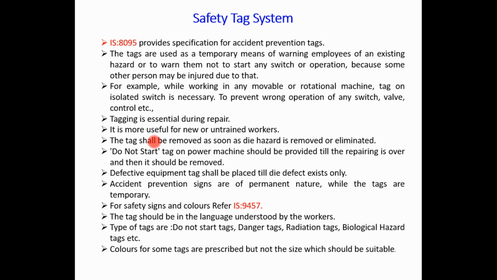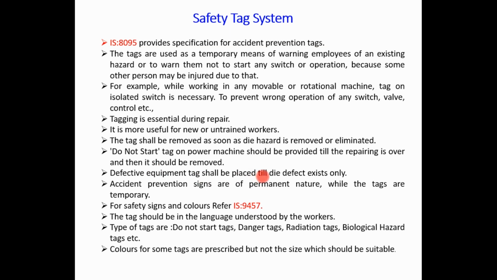So we have to communicate directly or indirectly to the person who is nearby to that machine or valve or other hazards. A defective equipment tag shall be placed only till the defects exist.